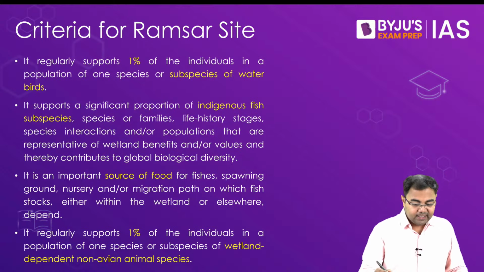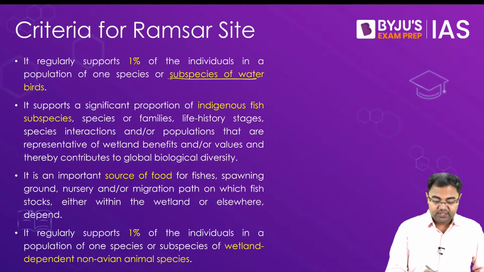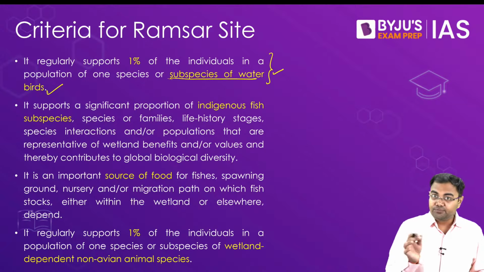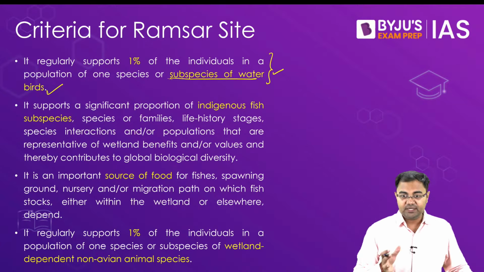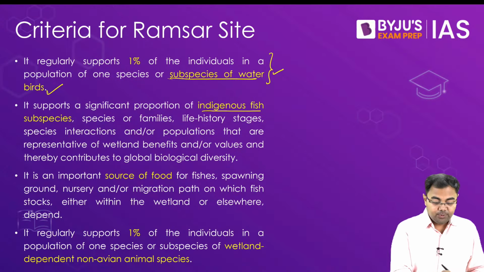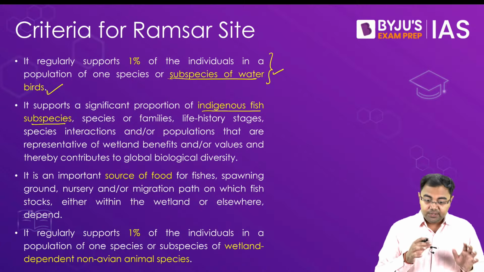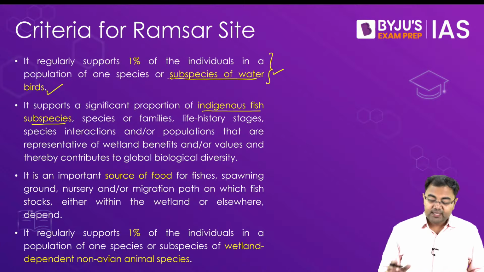So we'll discuss that. And then after that, it supports 1% of the individuals in the population of a species or subspecies of water bird. Then, again related to water bird, if this condition is fulfilled, then this also becomes one of them. Then a large or significant population of fish species or subspecies, if they are also found in this area, then in that case it can be designated as a Ramsar site.